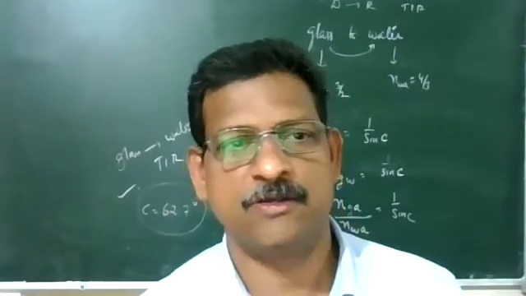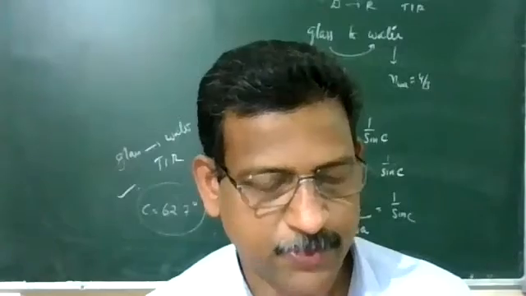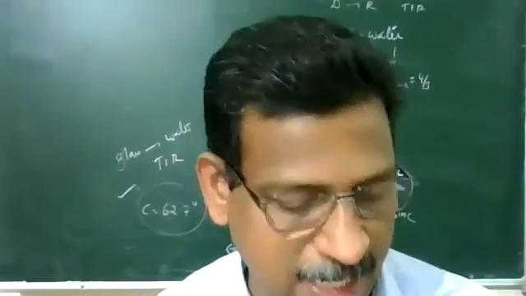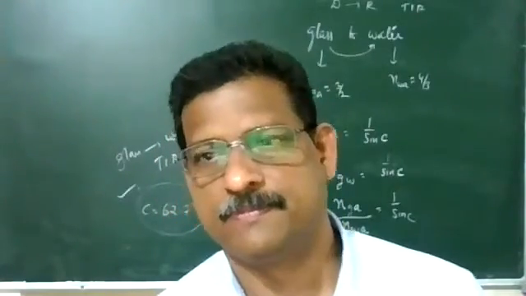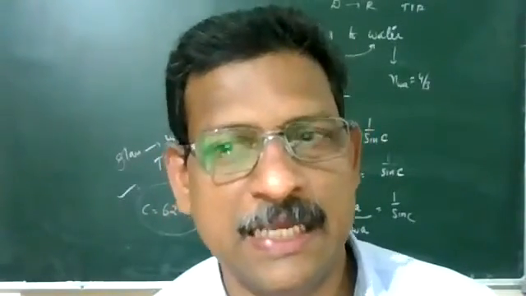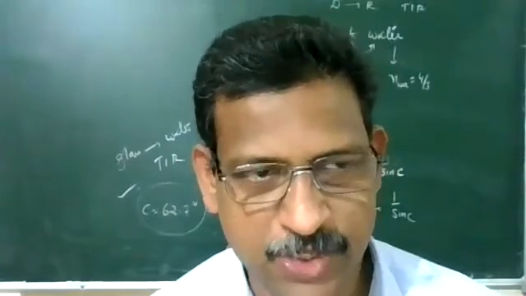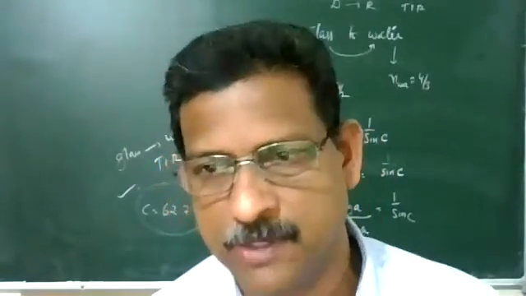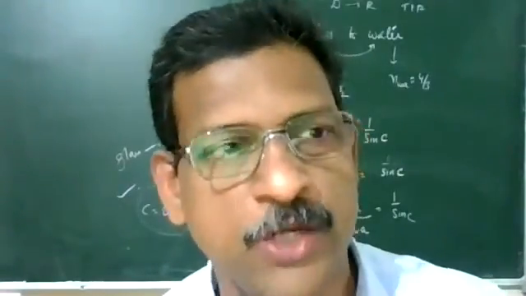That is the length of the question. It was a board question. Calculate the speed of light in a medium whose critical angle is 30 degree. Critical angle is given to you, so you can find out the refractive index. Once you calculate the refractive index, you can relate the velocity equation. Refractive index is velocity in the first medium upon velocity in the second medium. So this is a 2 mark question.